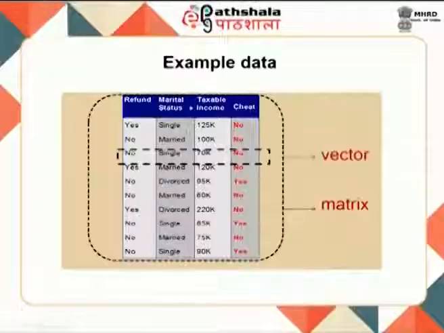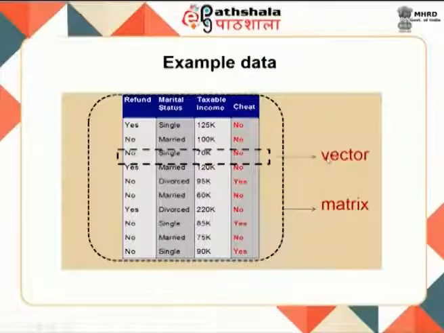So, each sample can be represented as a vector, where each point in the vector represents the feature associated with that particular sample. So, here is an example of refund, marital status, taxable income and whether they cheat or not. And if you look here, these rows are the vectors corresponding to each sample.